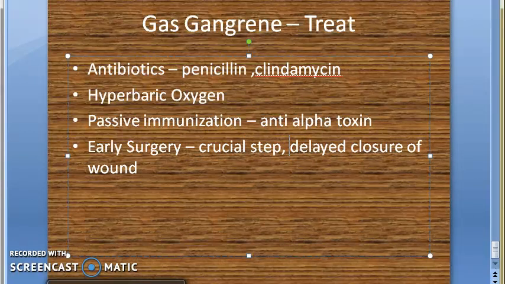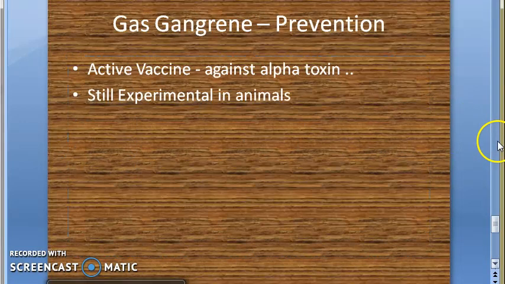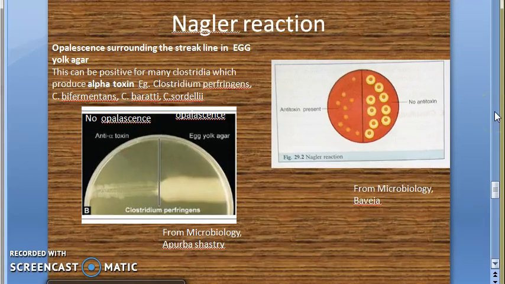All devitalized tissue should be resected so as to remove conditions that produce an anaerobic environment. Closure of the wound should be delayed, okay, because you should not give anaerobic conditions, right? Got it right? So if they ask prophylaxis, write this entire thing. So I hope you have understood gas gangrene.